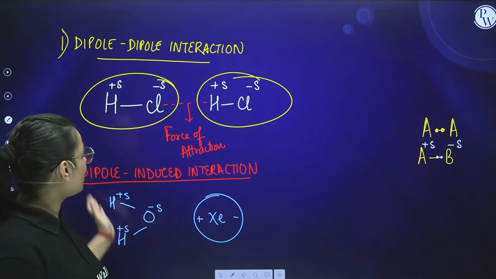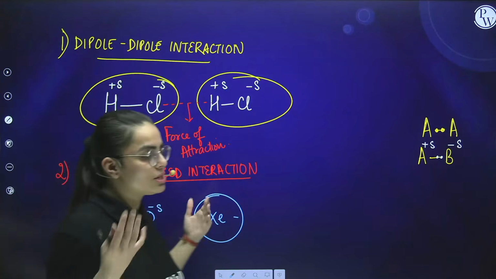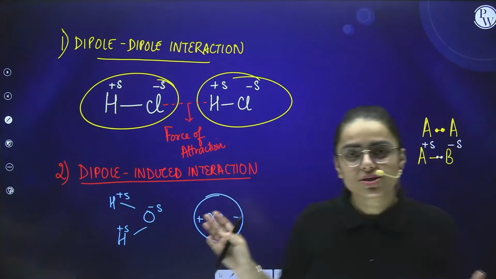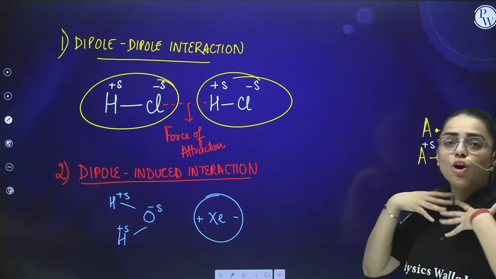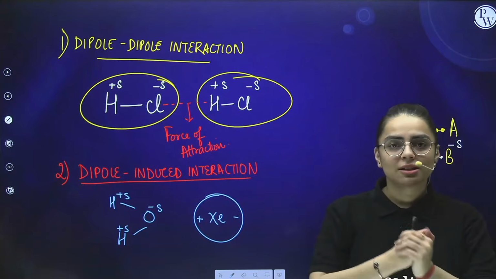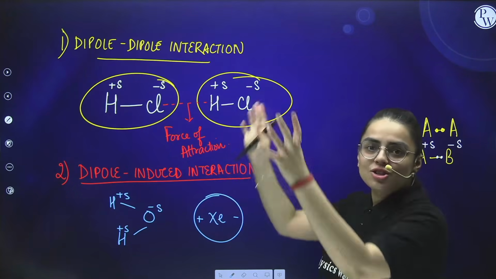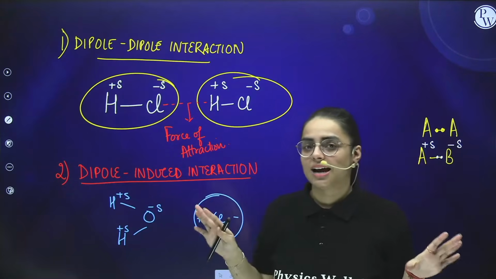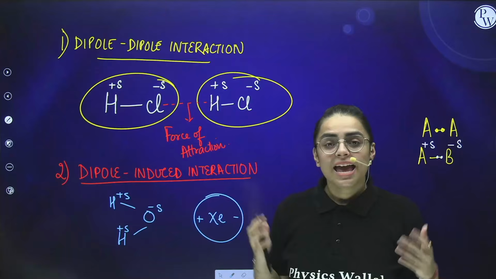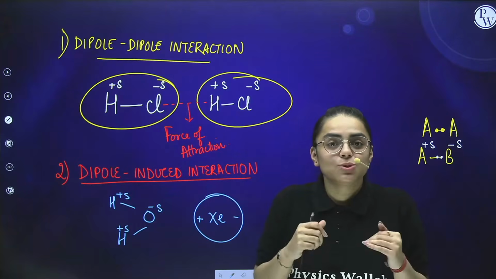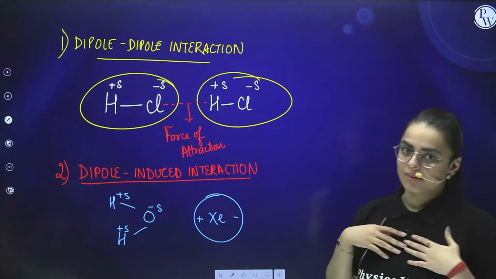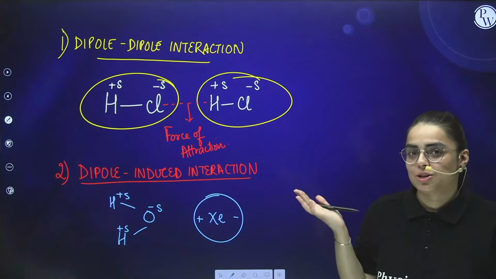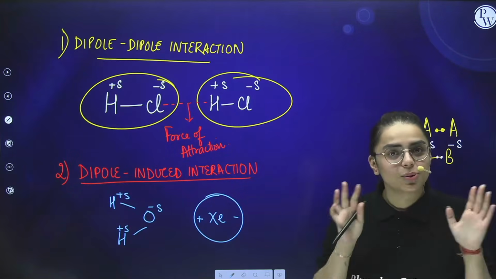Now, in other words, you can also learn this in such a way. Dipole-induced interaction, in our general life, is like this. For example, your parents are your best motivators, right? So they are the charge that is developed on them. That means they are full of motivation. If you are sad, they come, they approach towards you, and they make you charged also. That means the dipole is inducing the other molecule to become a charged species. This is dipole-induced interaction. Are you getting my point?